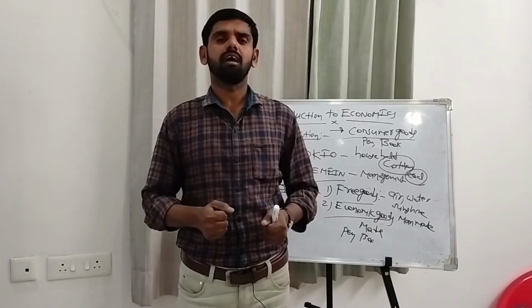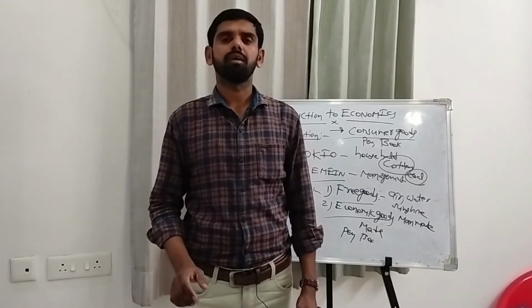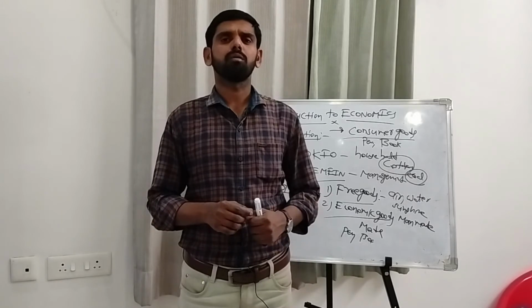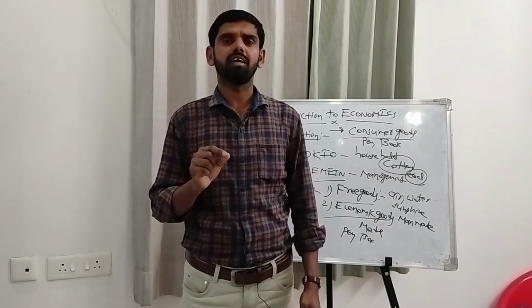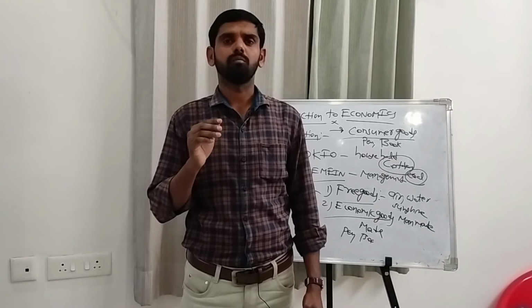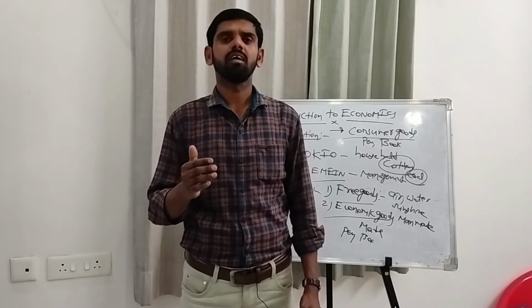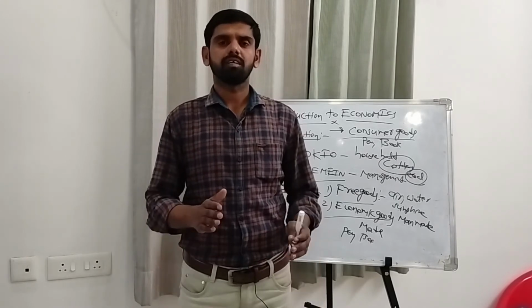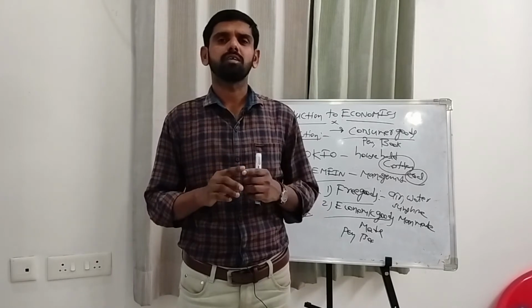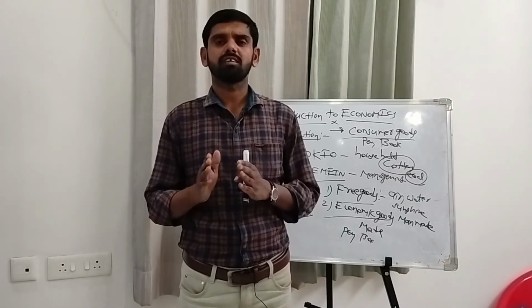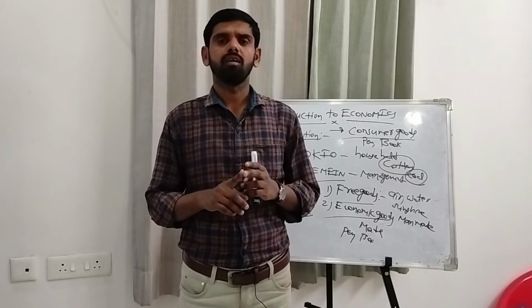And the next one is that human wants are complementary. Human wants are complementary means if a single human want requires a number of goods, then it is called complementary. For example, the best examples of complementary goods are shoes and socks, car and petrol, bread and butter.